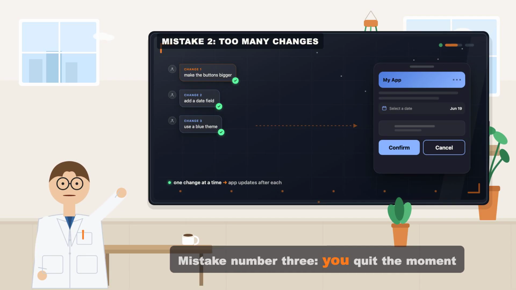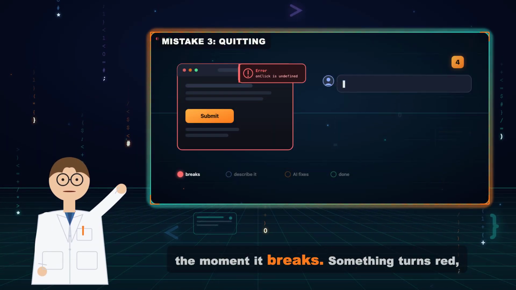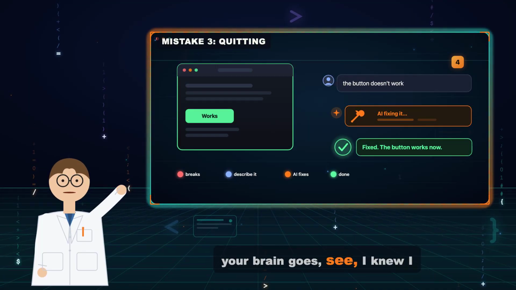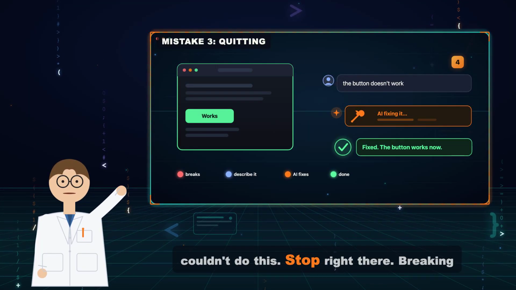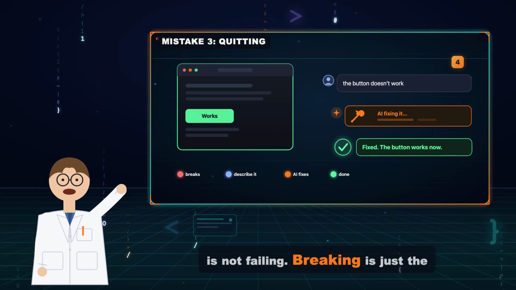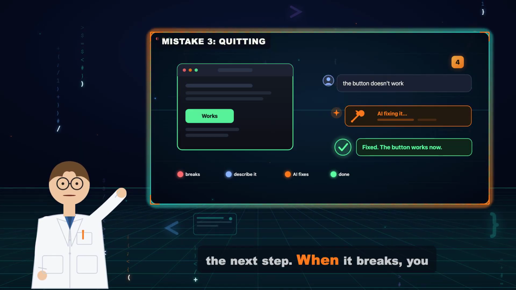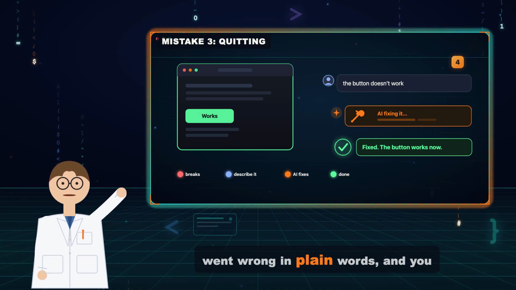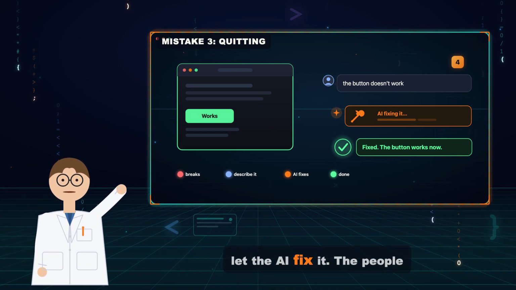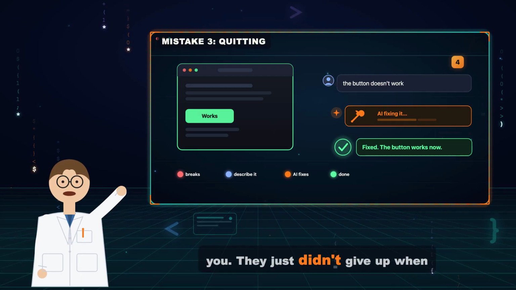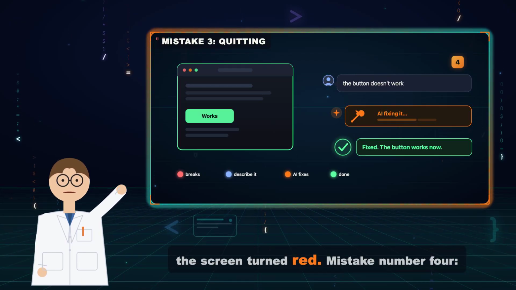Mistake number 3, you quit the moment it breaks. Something turns red, an error pops up, and your brain goes, "See, I knew I couldn't do this." Stop right there. Breaking is not failing. Breaking is just the next step. When it breaks, you do one simple thing. You describe what went wrong in plain words, and you let the AI fix it. The people who succeed at this are not smarter than you. They just didn't give up when the screen turned red.